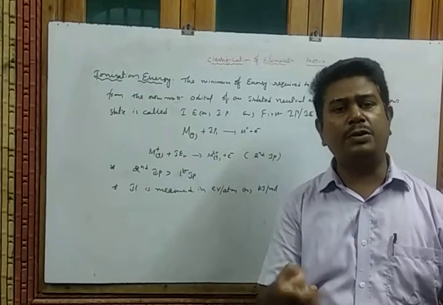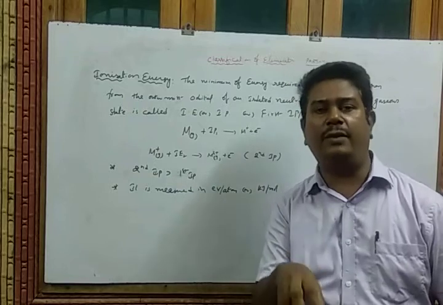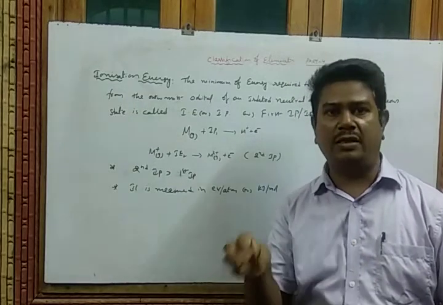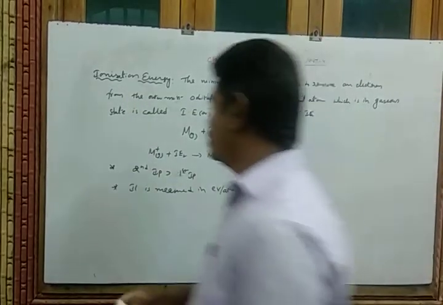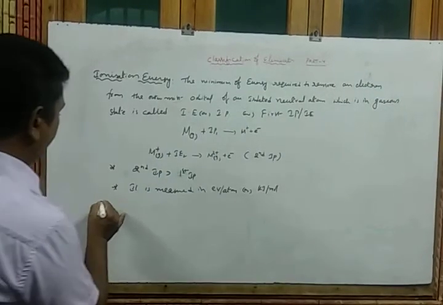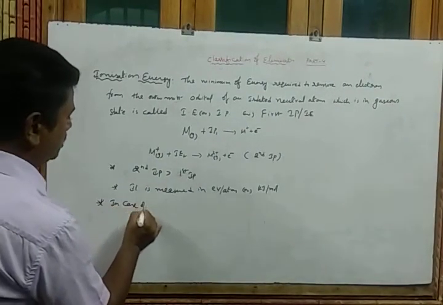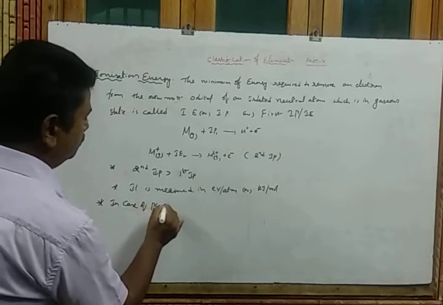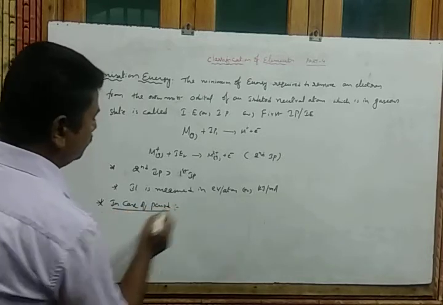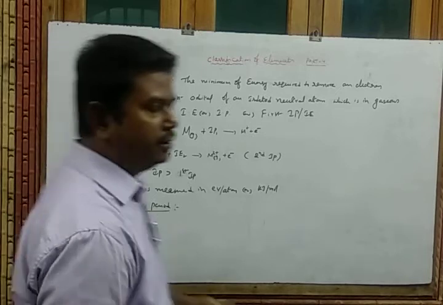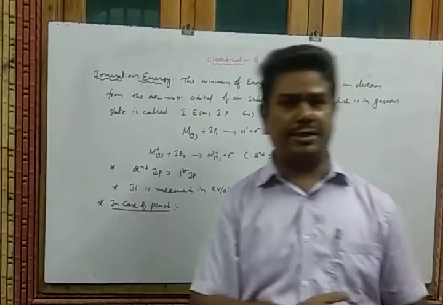Periods and groups: how does this property, ionization potential, vary? That will be discussed now. First, in the case of a period, we already talked about the atomic radius.